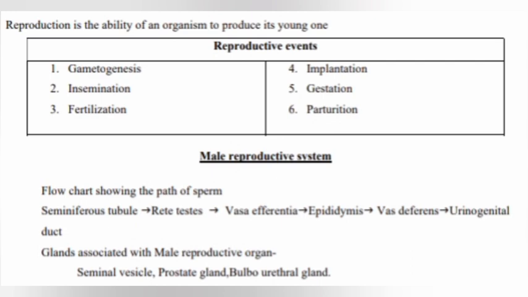Male reproductive system. Flowchart showing the path of sperm: seminiferous tubule, rete testis, vasa efferentia, epididymis, vas deferens, urinogenital duct. Glands associated with the male reproductive organ: seminal vesicle, prostate gland, and bulbourethral gland.